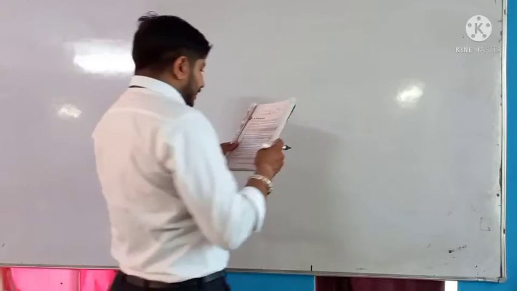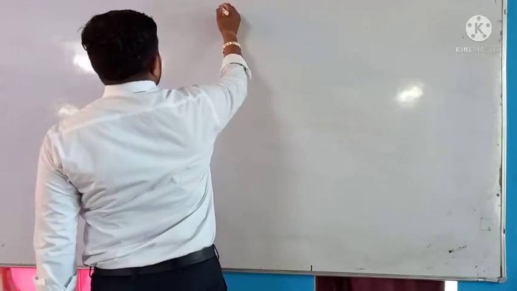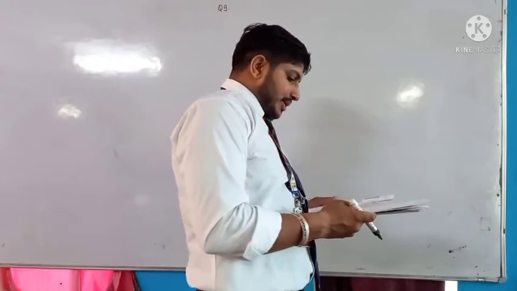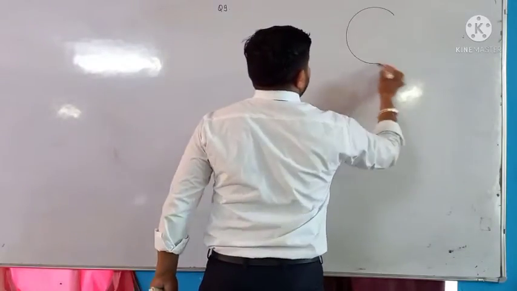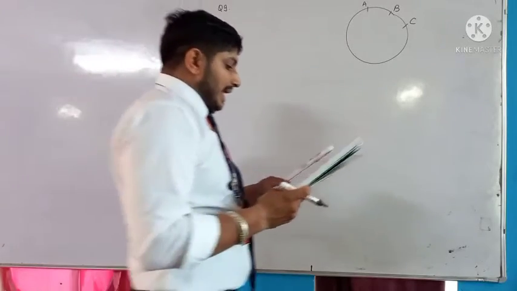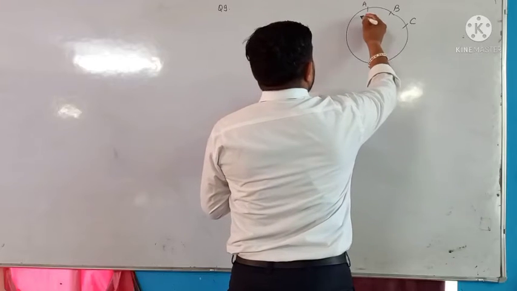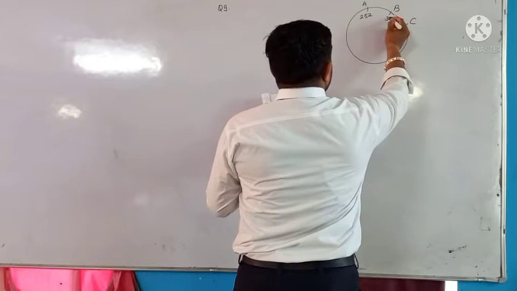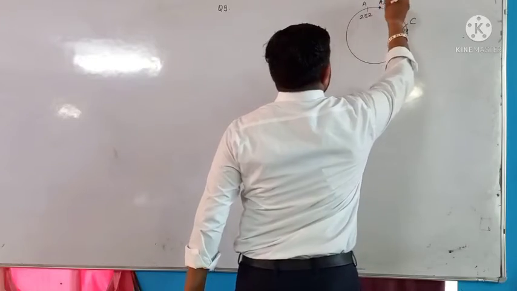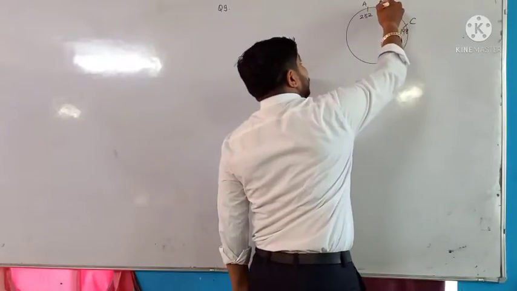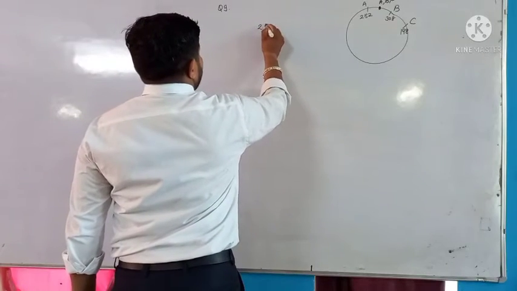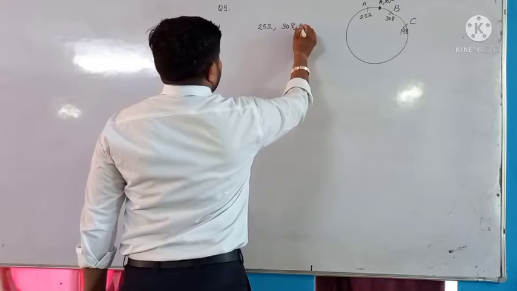Ninth question: A, B and C start and they will reach together at the starting point again, beta. In such kinds of questions we always find the LCM. A, B and C start running in the same direction on a circular path. A completes a round in 252 seconds, B in 308 and C in 198. Suppose A, B and C start from the same point. After how many minutes will all three be together at the same point again? In such questions, beta, we find the LCM of 252 seconds, 308 seconds and 198.